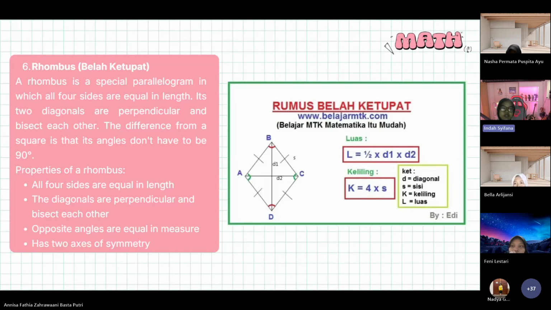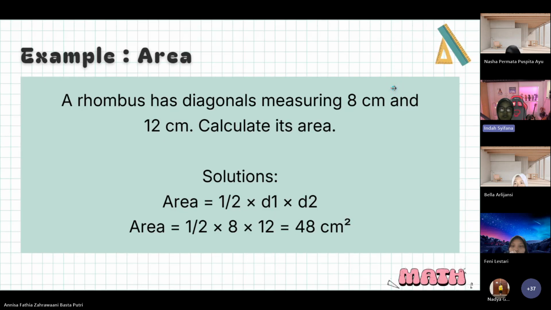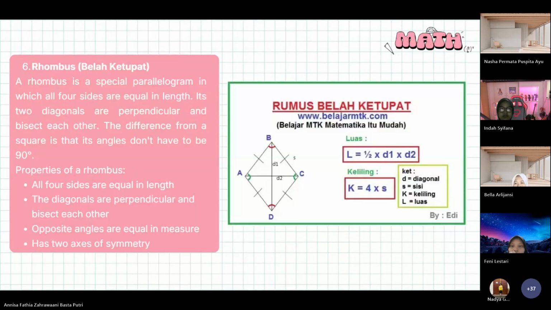Okay, six, rhombus, or in Indonesian, belah ketupat. A rhombus is a special parallelogram in which all four sides are equal in length. Its two diagonals are perpendicular and bisect each other. The difference from a square is that its angles don't have to be 90 degrees.